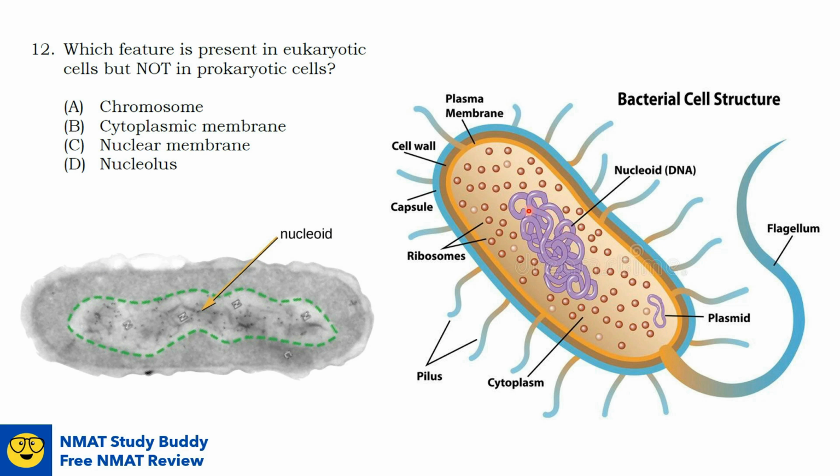So nucleoid, meaning nucleus-like, is an irregularly shaped region within the cell of a prokaryote that contains all or most of its genetic material. So in contrast to the nucleus of a eukaryotic cell, it is not surrounded by a nuclear membrane. So take note that there are resources that say that nucleolus is also not present in prokaryotic cells, unlike eukaryotic cells. So if you take that into consideration, the two answers here will be nuclear membrane and nucleolus, but we have to choose the best answer, so that would be option C.